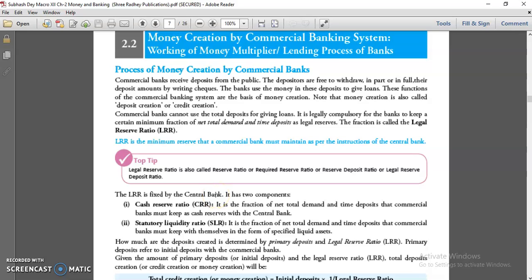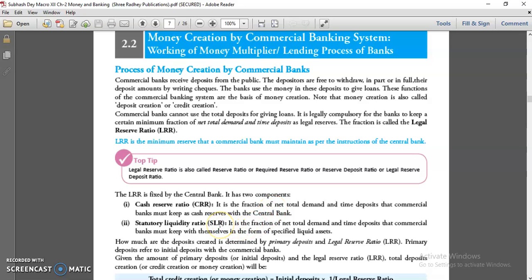Now your LRR has two components. One is CRR and one is SLR. Let's explain these two ratios. CRR is the cash reserve ratio and SLR is the statutory liquidity ratio. CRR is a certain percentage of the total bank deposit that has to be kept in a current account with RBI. It means it is the fraction of net total demand and time deposits that a commercial bank must keep as cash reserve with the central bank in its current account. This is mandatory for each and every bank according to RBI instructions.